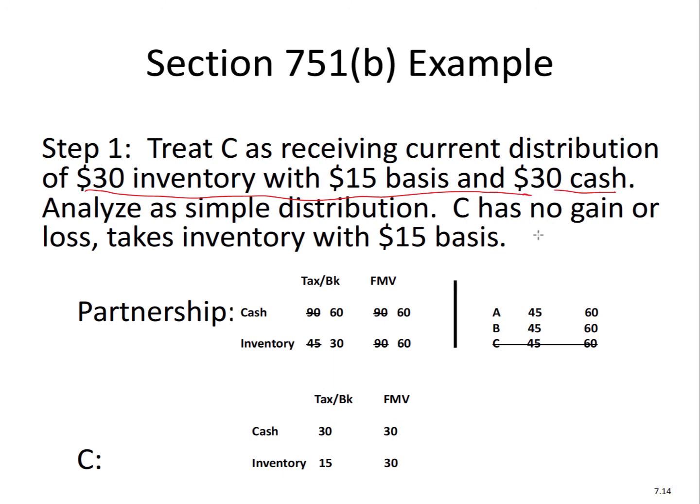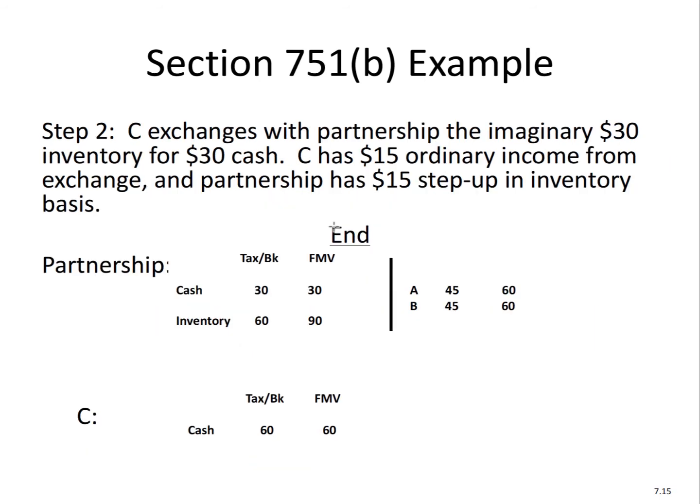So that means that C, as a 1/3 partner, should get 1/3 of the cash, 1/3 times 90, and 1/3 of the inventory, 1/3 times 90, 30 of each. So that's what we're doing. We're treating it as if C actually is getting that. So we analyze the simple distribution under our previous rules that we learned with respect to simple distributions.